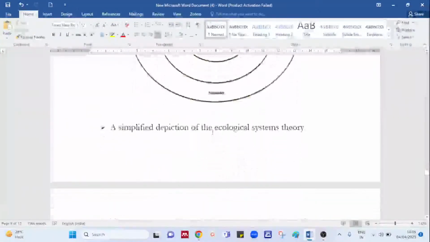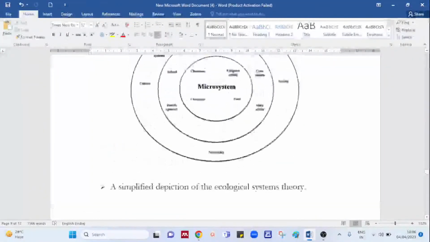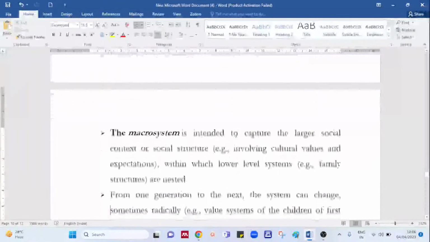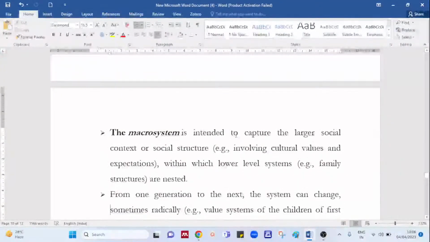Now let's understand. As I said, this diagram is a simple depiction of ecological system theory. This diagram is talking about the ecological system. Now let's go one by one. The first thing you saw was the macrosystem. When I say macrosystem, it has a larger context or social structure. As I made you understand, what does this context or social structure involve?